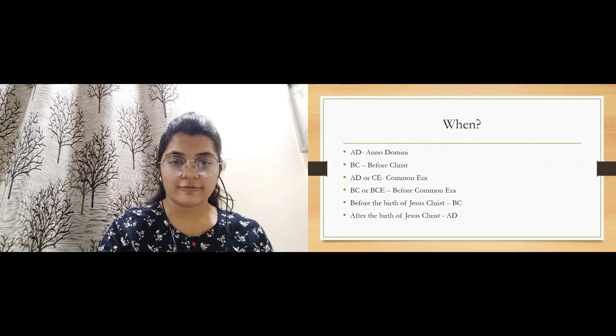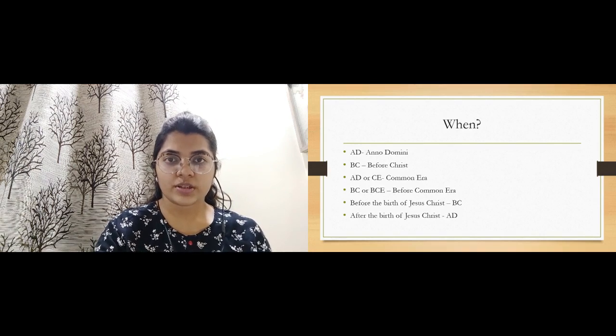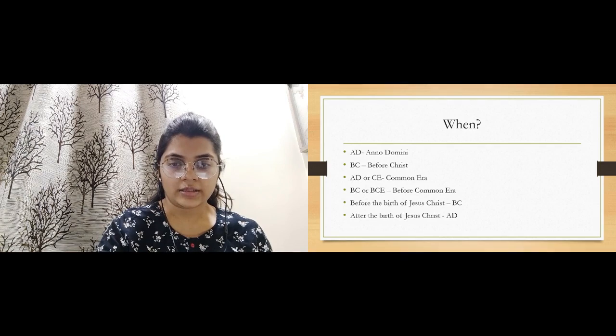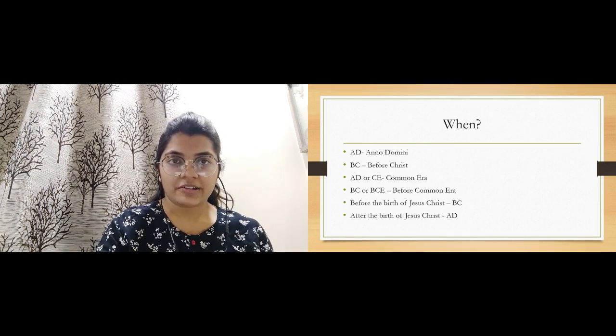Now we will study when. When means when something actually happened. All of you must have heard AD, BC. What do we mean by AD? AD is Anno Domini. BC is Before Christ. So whatever happened before the birth of Jesus Christ is called BC, Before Christ.